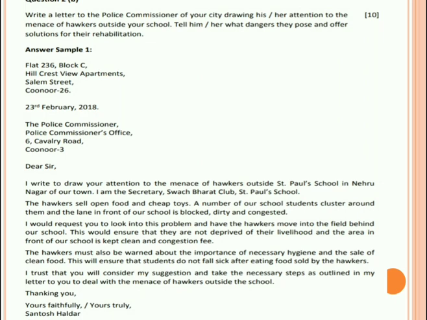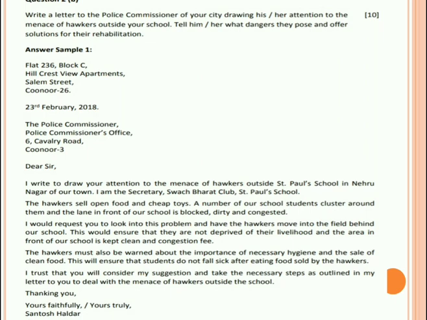So here, if you see the letter properly, in the opening line itself, Santosh Haldar has already written why he is writing the letter and who he is. He has given his own introduction, and then in the next 3 paragraphs he has written the body of the letter, that what problem these hawkers cause. Okay. And then in the last paragraph, he has written the closing lines. He has written that he trusts that his suggestion will be considered and the necessary steps will be taken. So here it is the closing line of the letter.